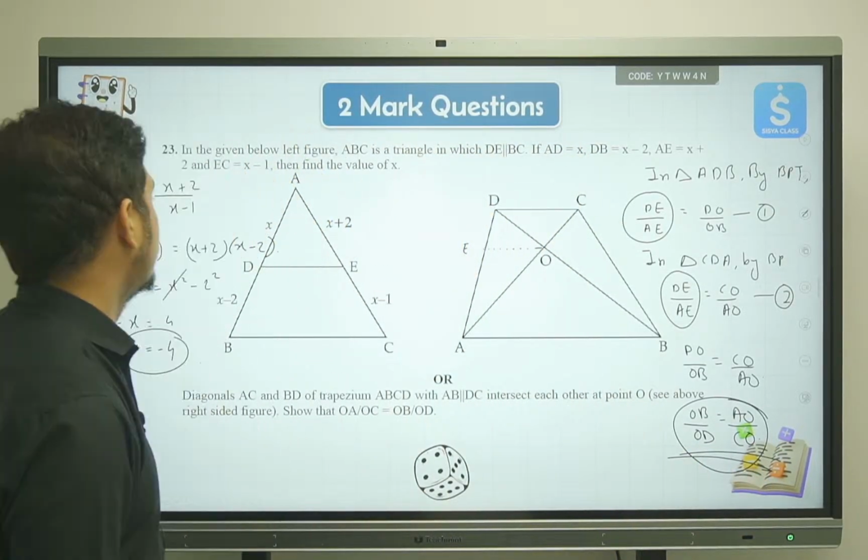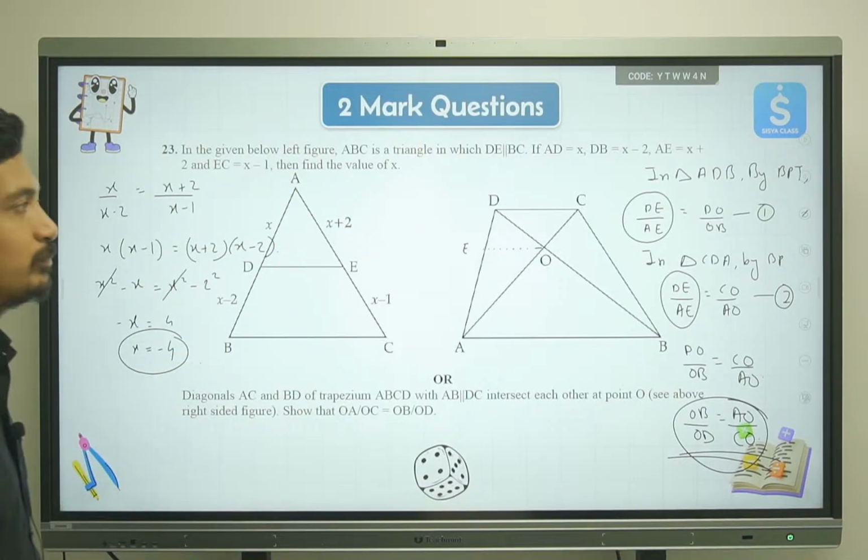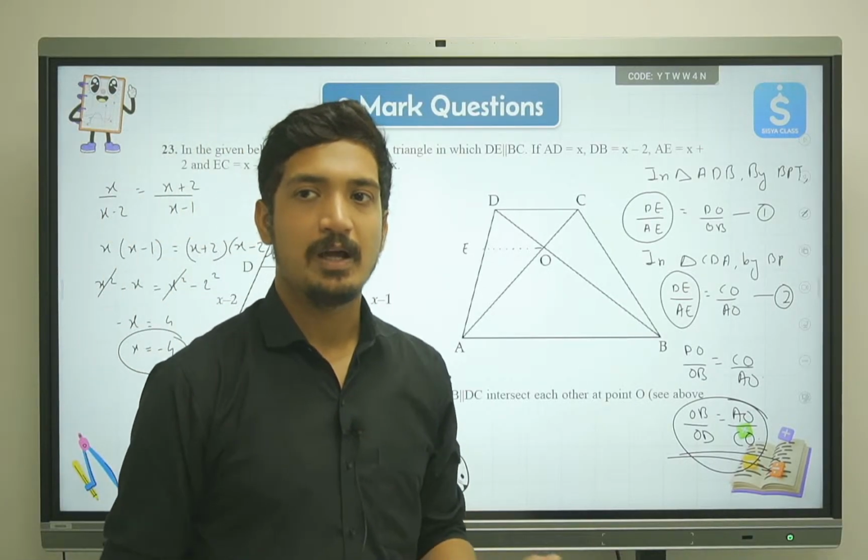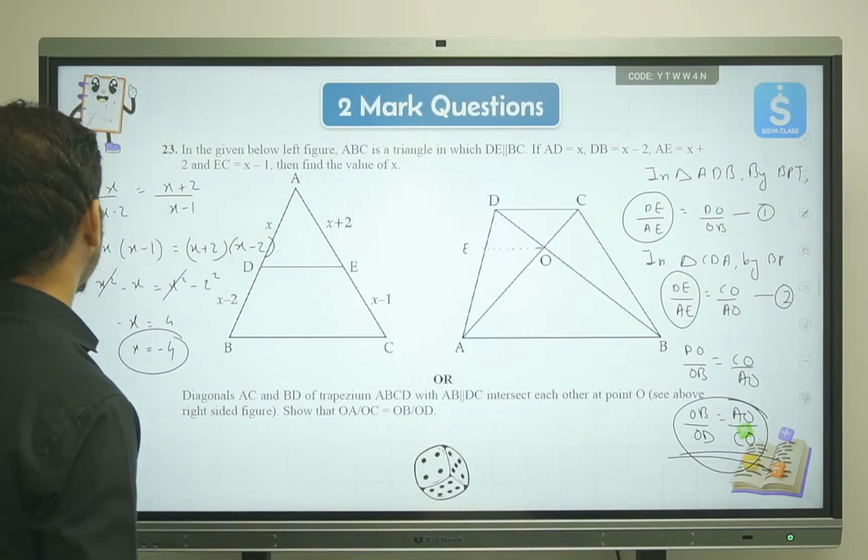So we have solved the first question and the optional question both over here. I believe everyone has understood the concepts. Moving ahead to the next part.